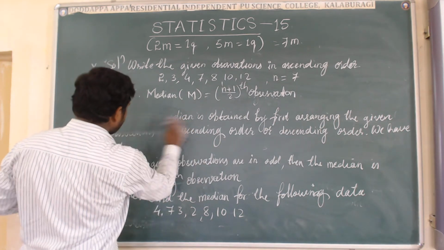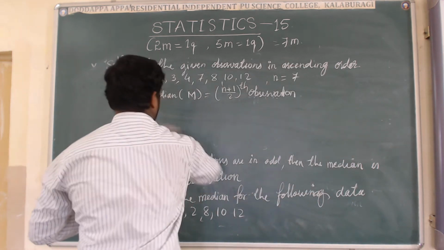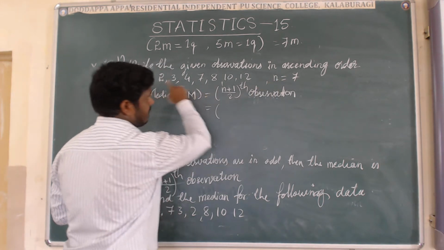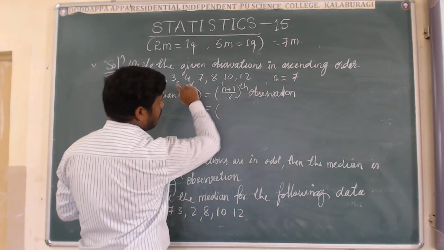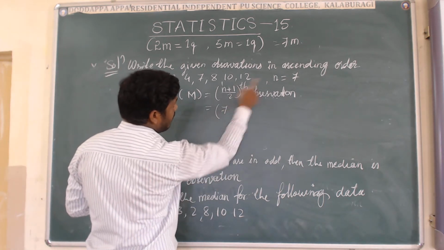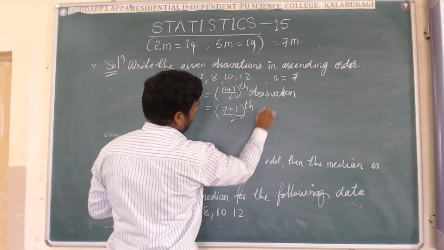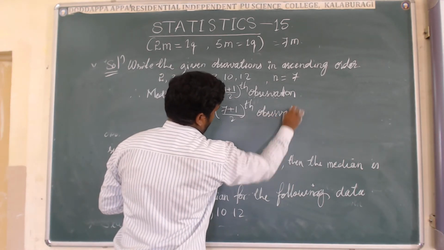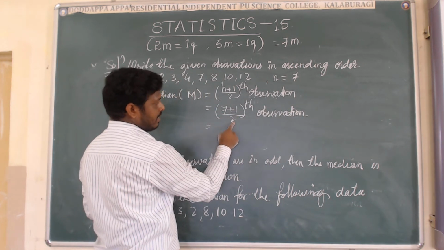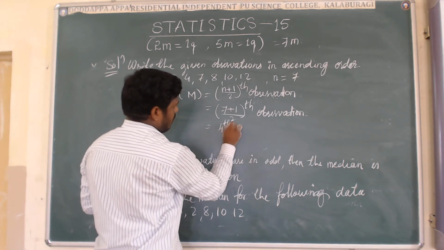So substitute the value of n here. The n value is the number of observations, number of terms, number of given data, that is the meaning of n. Here n means 7. So 7 plus 1 by 2 observations. Simplify it: 7 plus 1 is 8, 8 by 2 is 4. I will write directly here 4. Fourth observation.